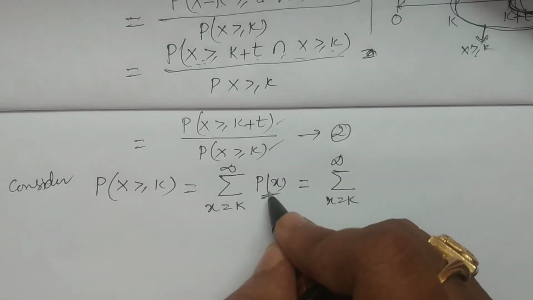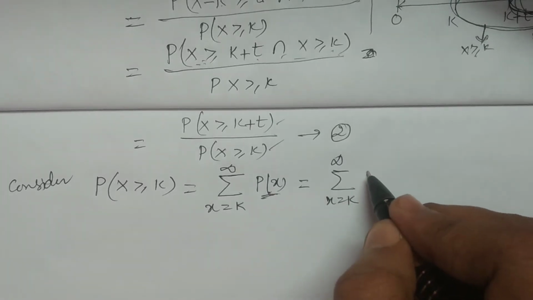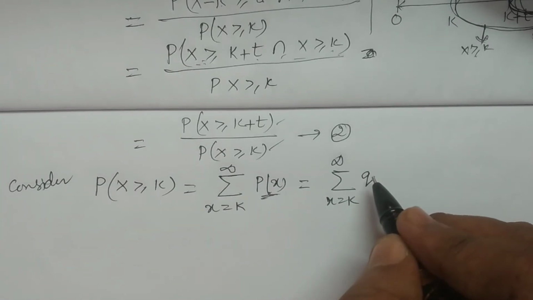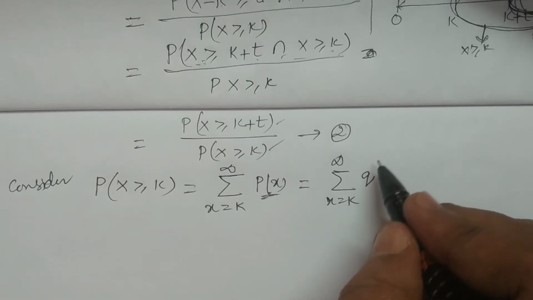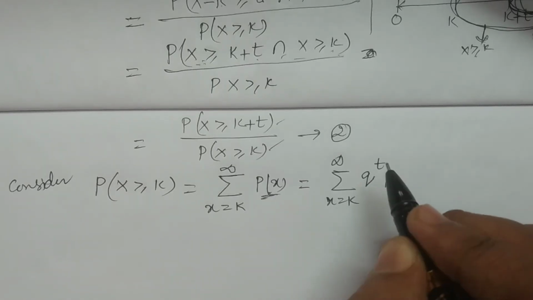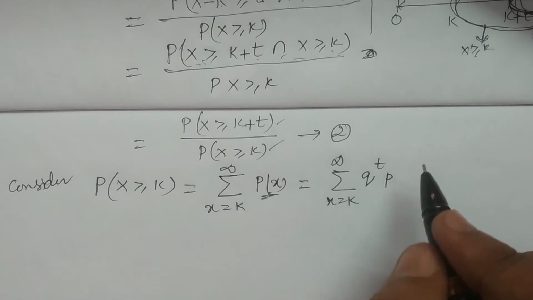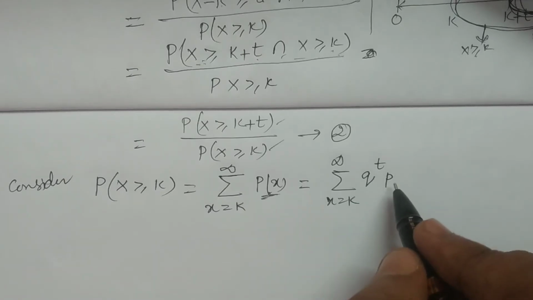This probability is nothing but the probability mass function of the geometric distribution. Here I am writing q power t multiplied by p, because I have considered the probability of x equal to t as q power t into p.